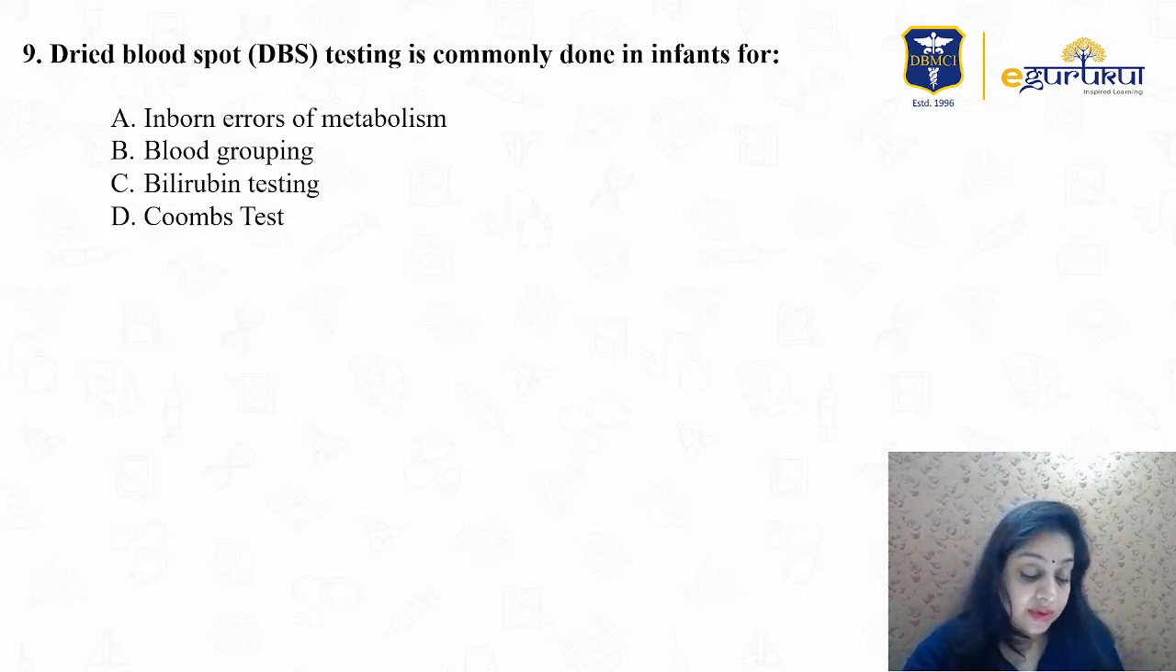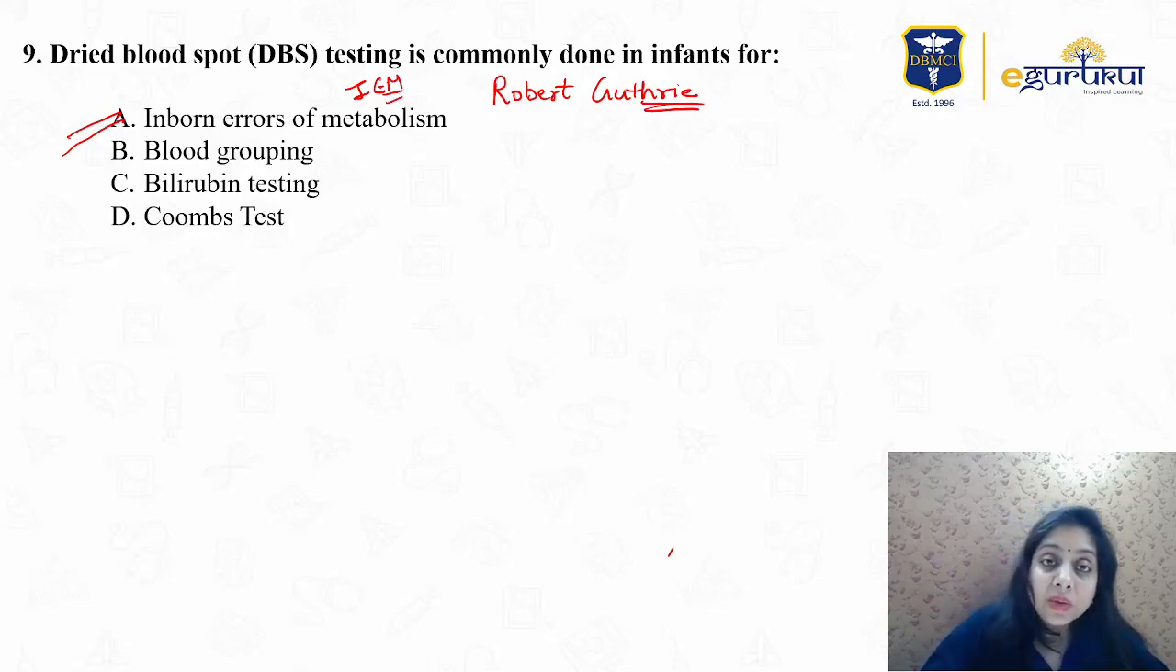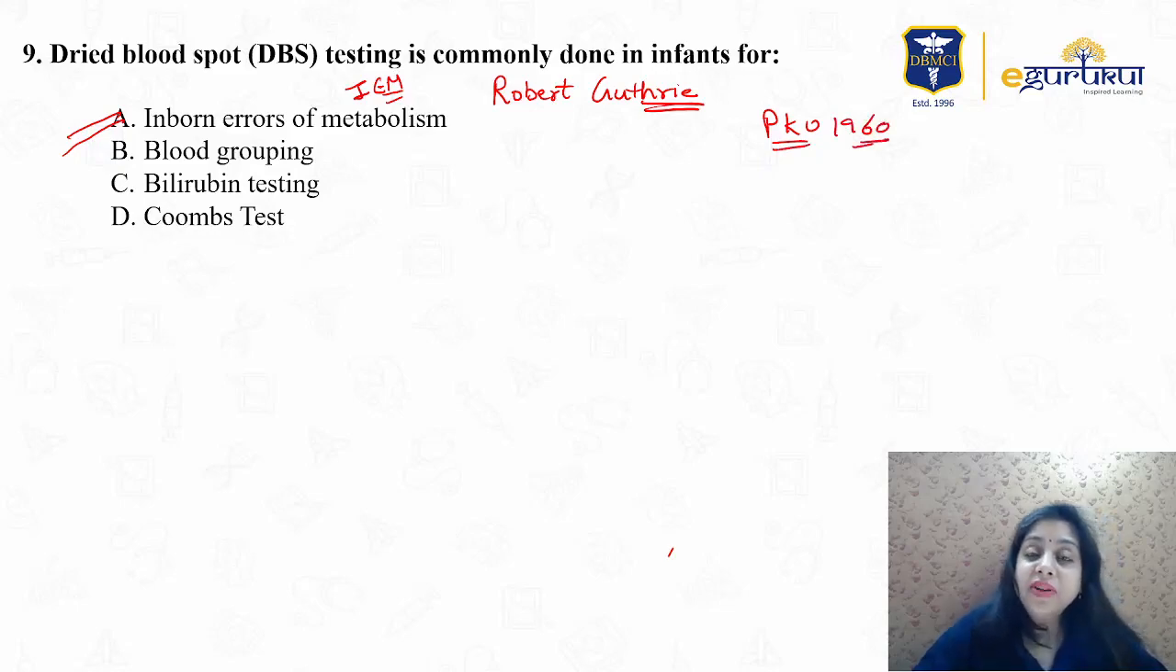The similar question I have discussed before also for these metabolic disorders. Okay, so dried blood spot testing is commonly done in infants for inborn errors of metabolism, right? IEM in short form. This test was developed by the very famous Robert Guthrie for large scale neonatal screening of PKU. Initially in the 1960s he gave it. After that this DBS testing became very common.